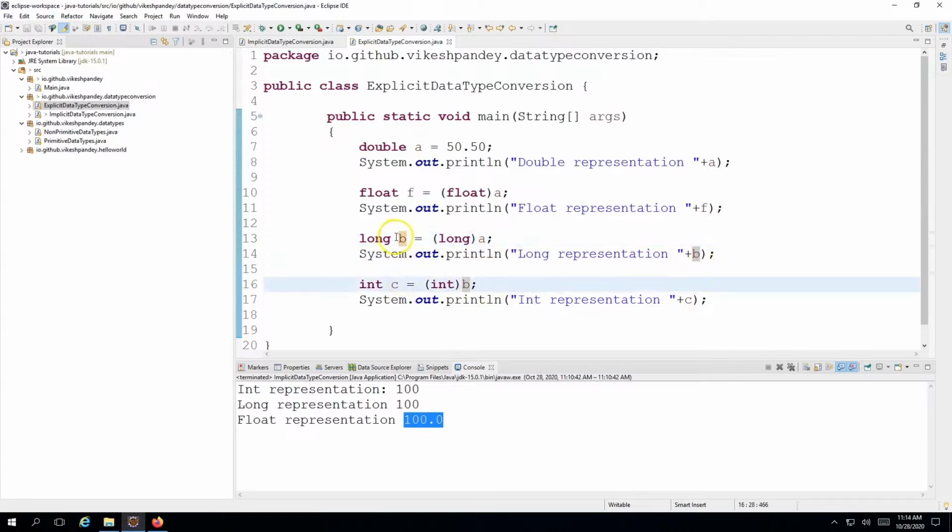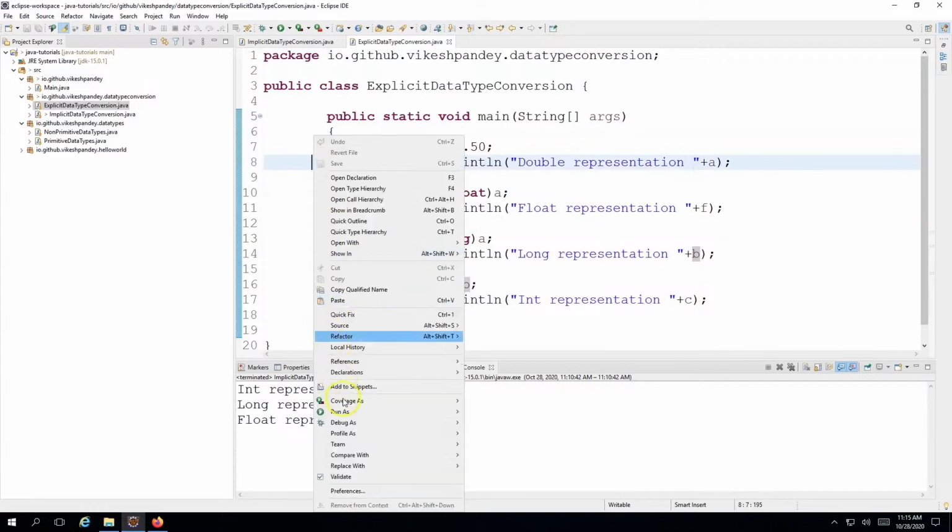And then next, I will again go down further and I will try to store a larger long variable type into a smaller int variable type. So again, I'm trying to store the value of B into a smaller data type which is integer, and I'm naming the variable C. Here again, I have to do this explicit casting. I'm telling Java to explicitly cast the value of B, which is a long data type variable, into an integer C, which is an int data type variable. And then I'm just printing the value. So this is what is happening in this program: from double to float to long to int. Now let's run this program and see what happens.